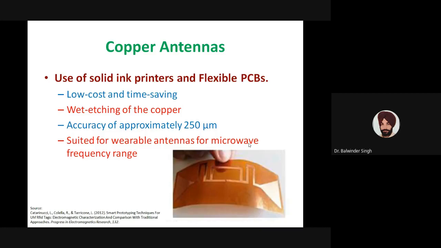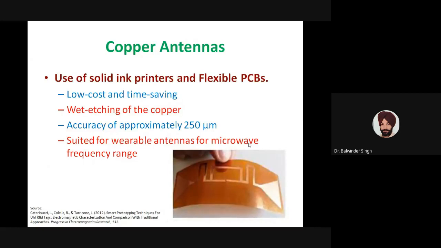Then wet etching of the copper is done, and after this wet etching, the material which was under that wax sacrificial layer remained, and all other copper was removed by the wet etching of the flexible PCB. This type of approach is very low cost and time saving. So we can implement antennas using this type of technique.